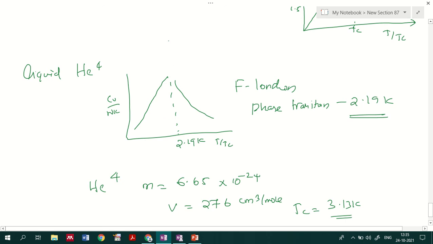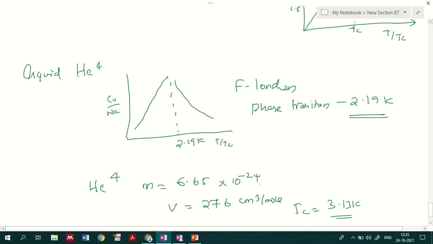So normally helium gas can be compressed to liquid helium at a temperature of 4 degrees Kelvin, close to 4 degrees. Theoretically, if you note down for a volume of 276 centimeter cube per mole and a mass of 6.65 into 10 raised to minus 24,